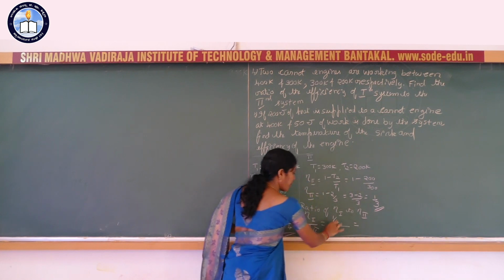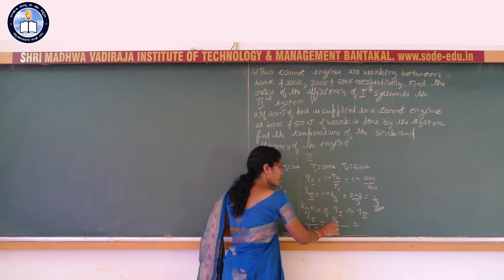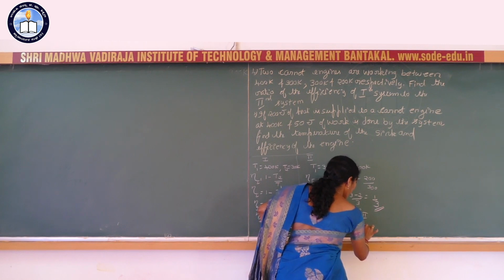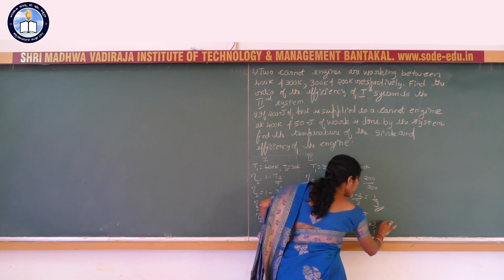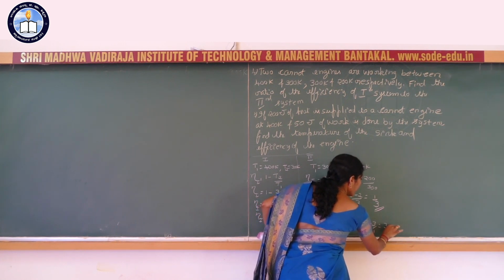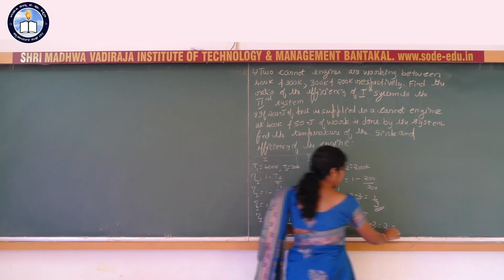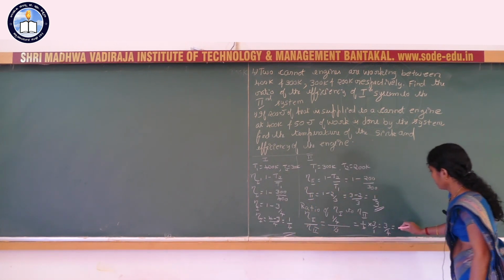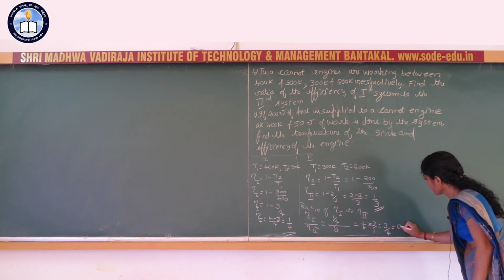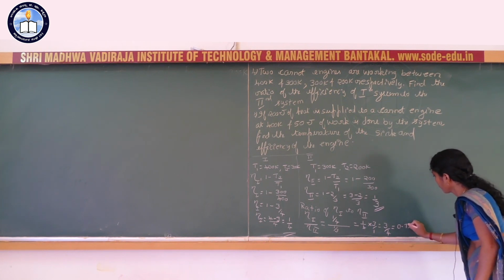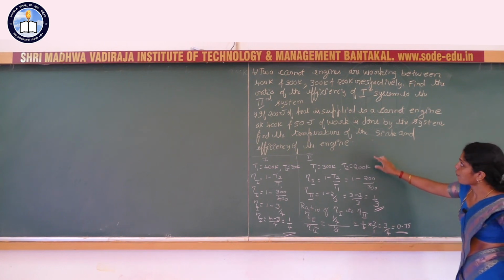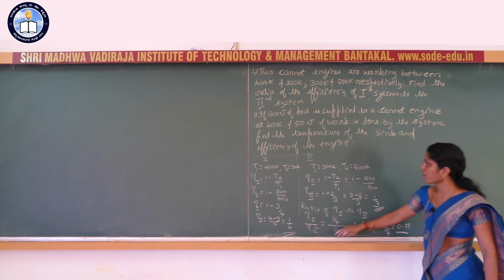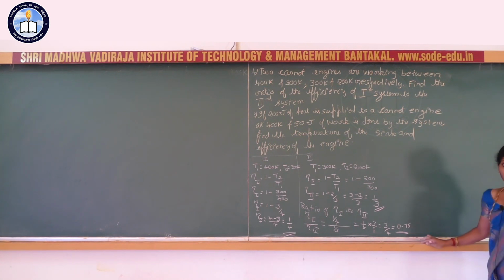This is equal to 1 by 4 whole divided by 1 by 3, so 1 by 4 into 3 by 1, which is 3 by 4, that is equal to 0.75. So 3 by 4 is equal to 0.75. This is the ratio of the efficiency of the first Carnot heat engine to the second Carnot heat engine.